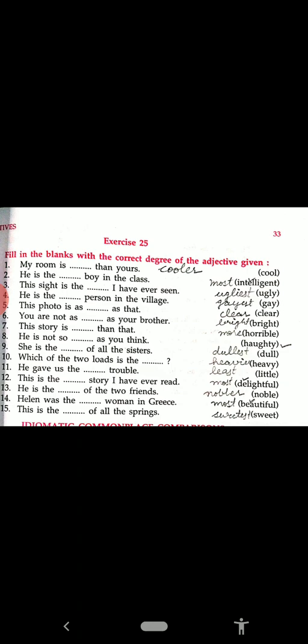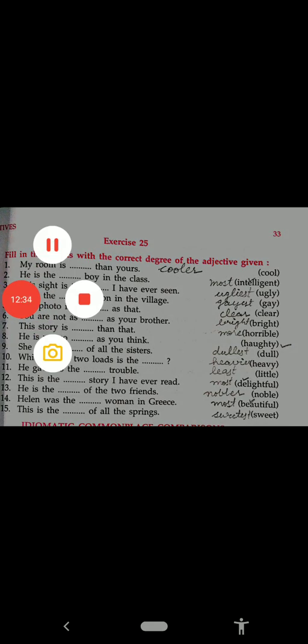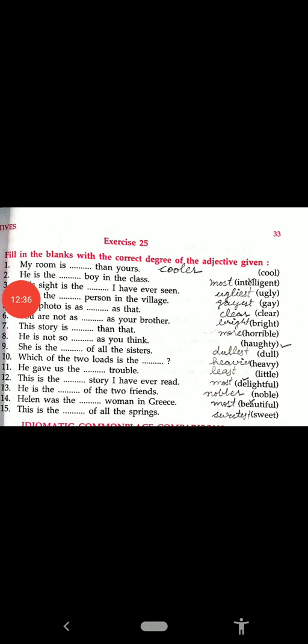Sweetest of the springs. So we have done the use of the degrees here: how to use the degrees of adjectives to fill in the blank to complete the sentence. I think it is clear to you, and I hope you can solve all the blanks whenever you get them.